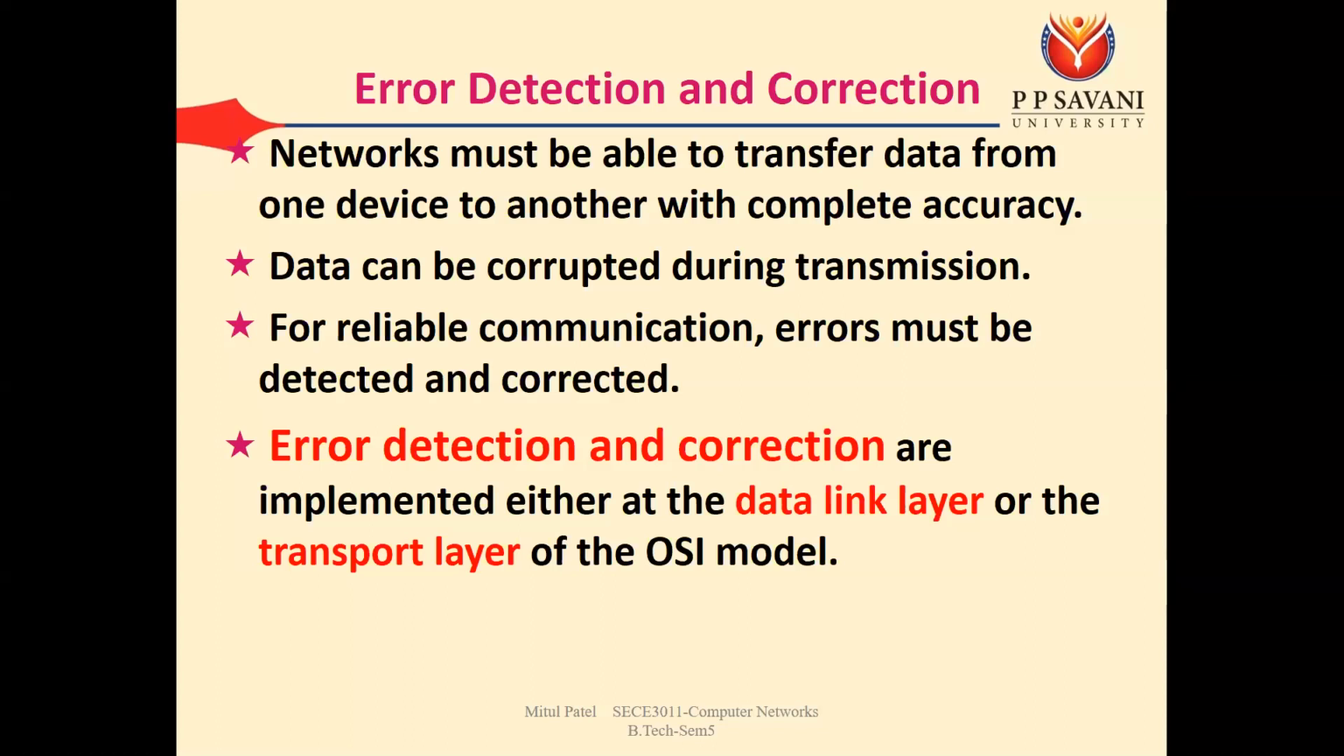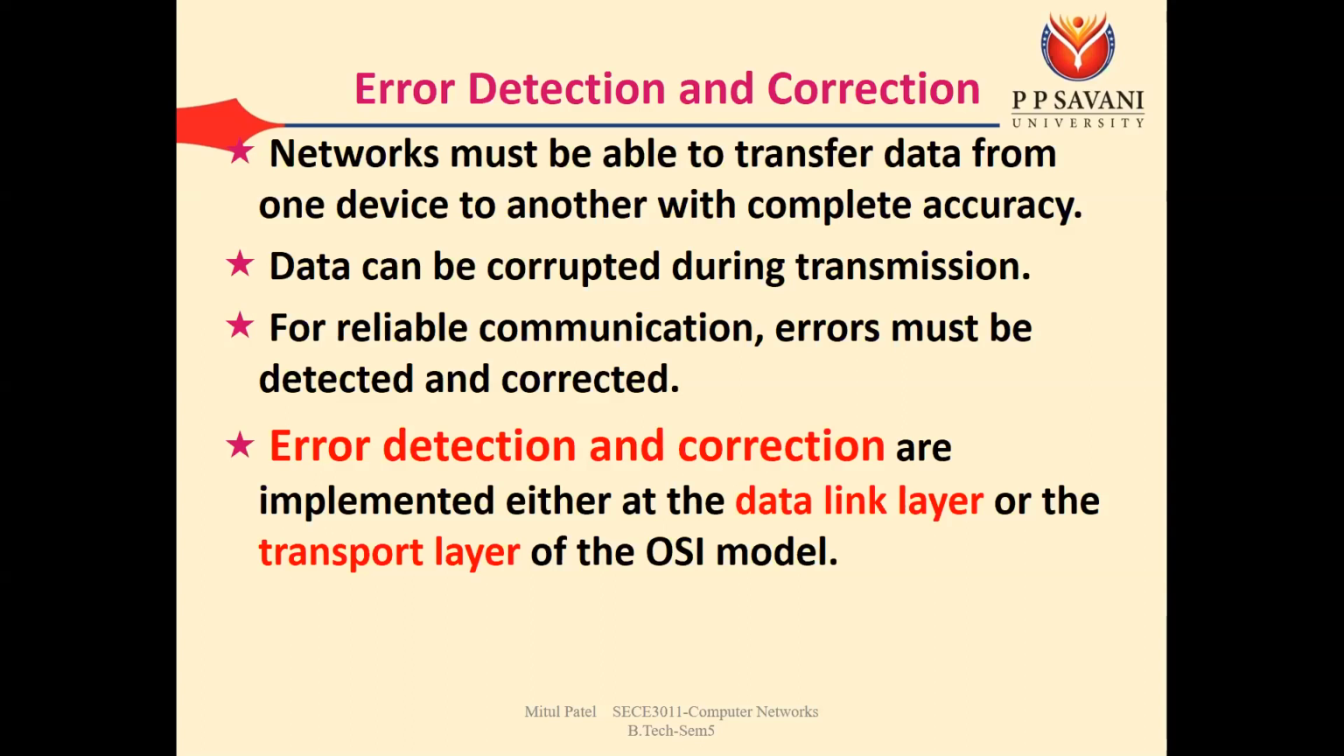So how can it be represented? It is said that the network must be able to transfer data from one device to another with complete accuracy. The meaning of complete accuracy is that whatever is sent by the sender, the same thing should be received by the receiver. There should not be any bit change during transmission. But complete accuracy is not possible, because various factors can affect the data within the medium. We can have distortion, attenuation, and noise, which can affect the data during transmission.